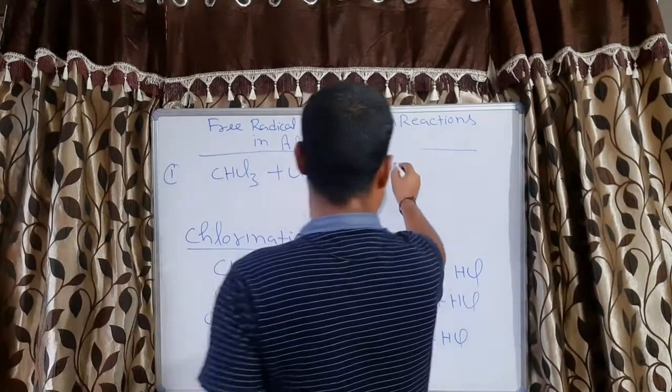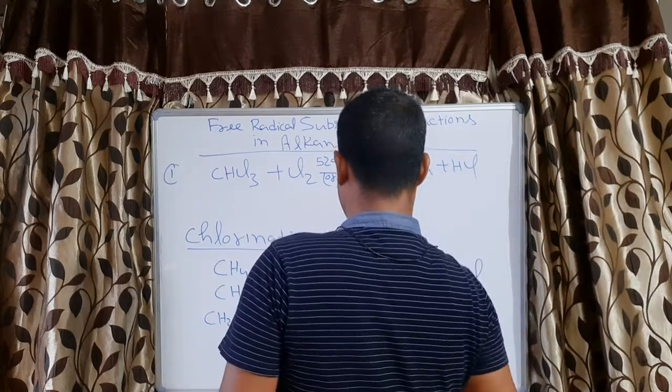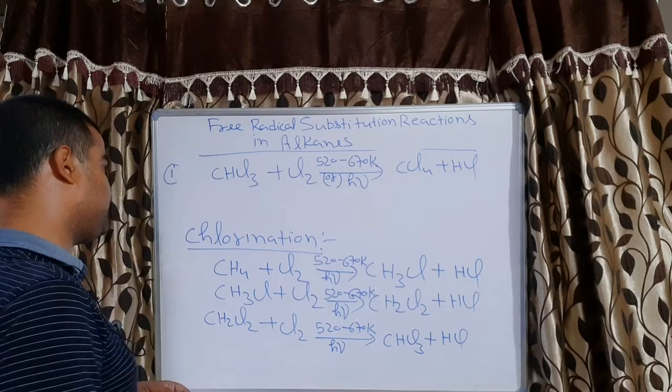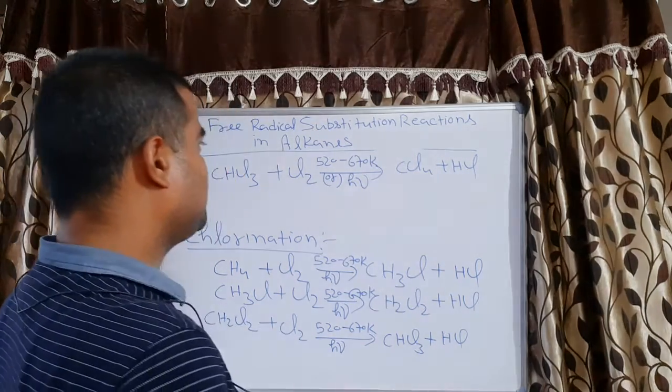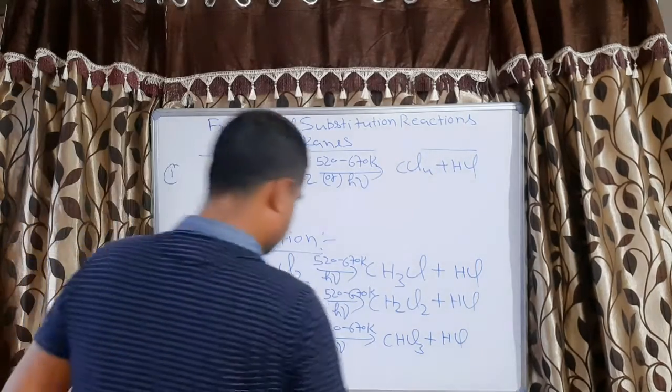It will give carbon tetrachloride plus HCl. So all the 4 hydrogens of methane are replaced one by one by chlorine, and it gives different products, or it can give a mixture of products.